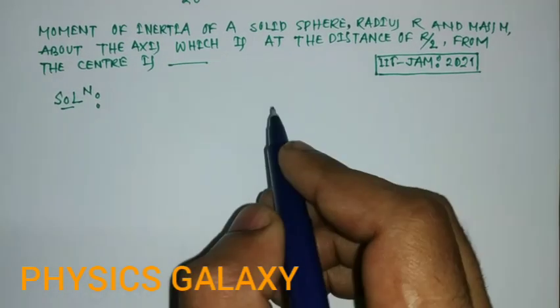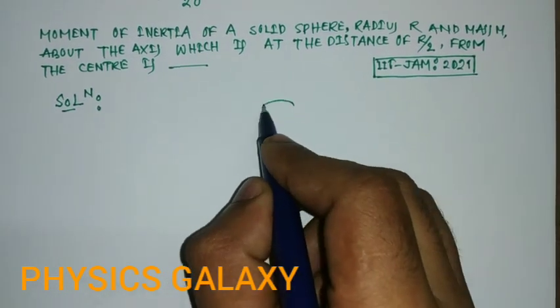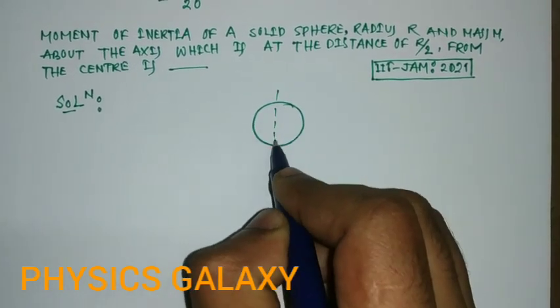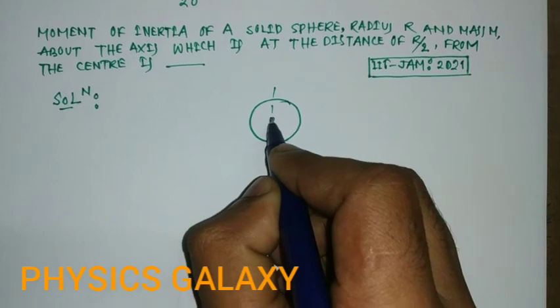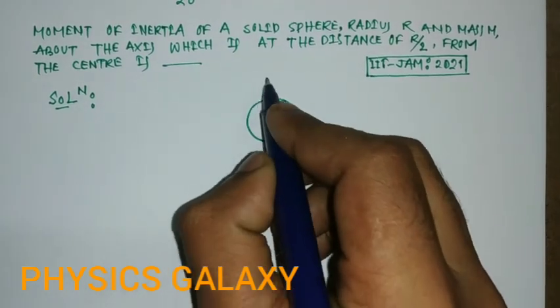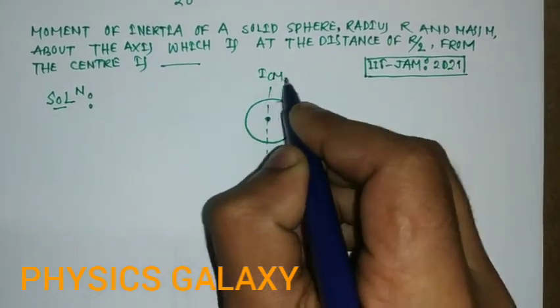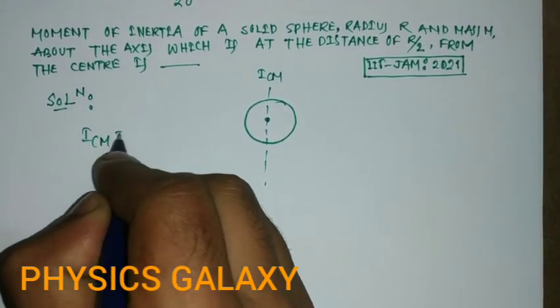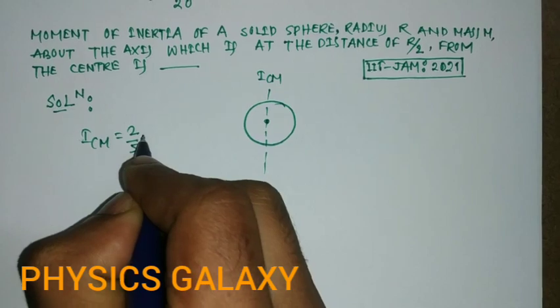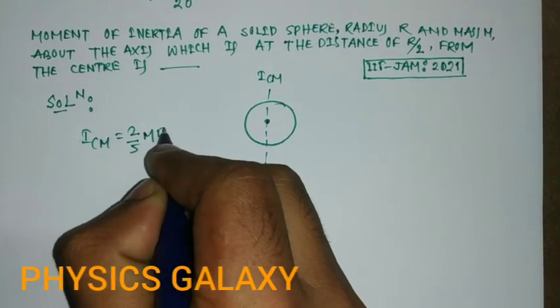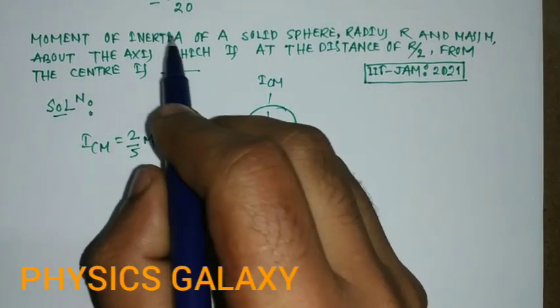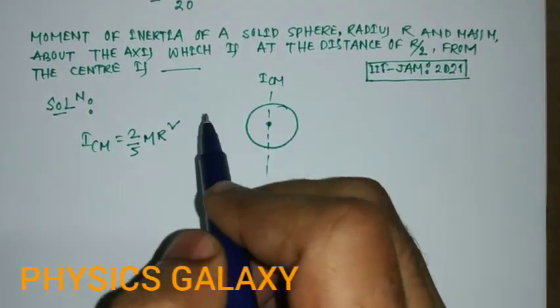We know that for a solid sphere, the moment of inertia about the center of mass is 2/5 m r square, where m is the mass and r is the radius.